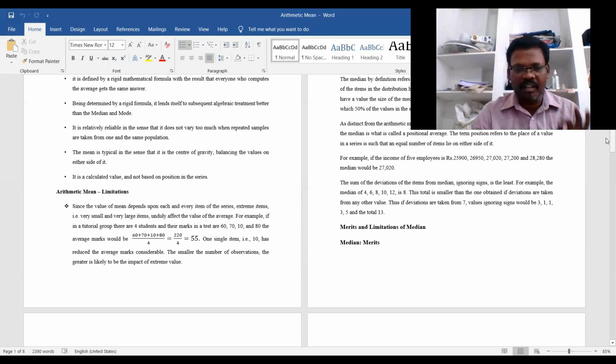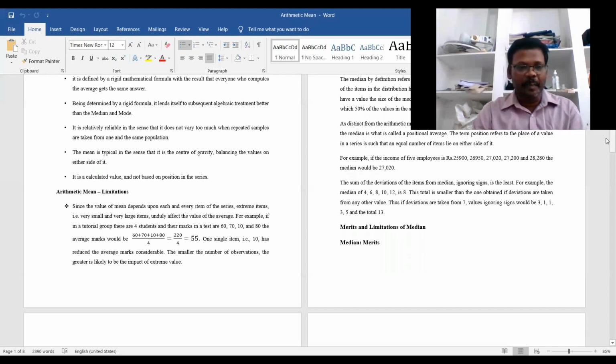One student got 60 marks, one got 70, one got only 10, and one got 80. How will we calculate the average? We add these 4 values and divide by the number 4, that is, sum of observations divided by number of observations.